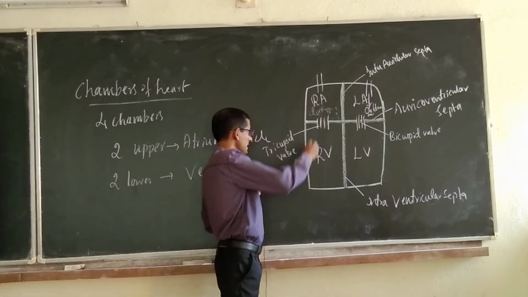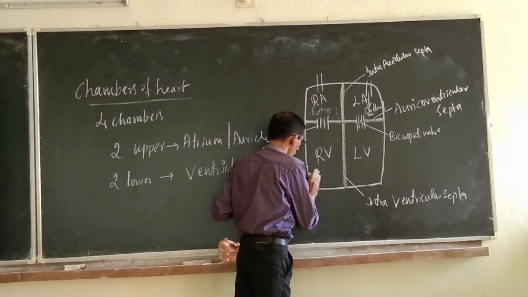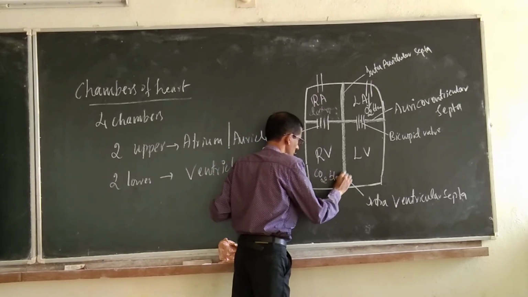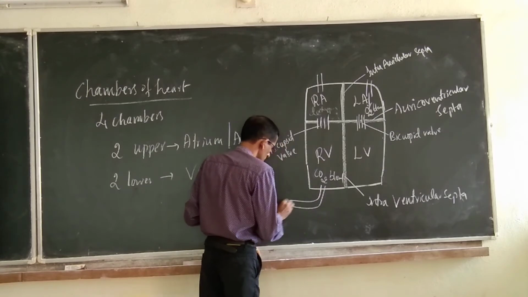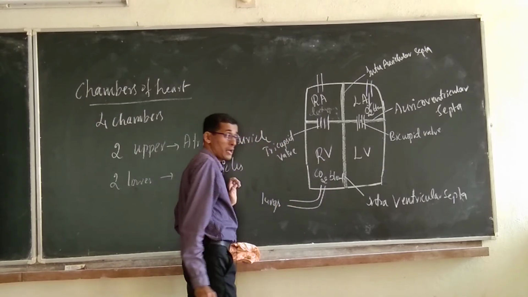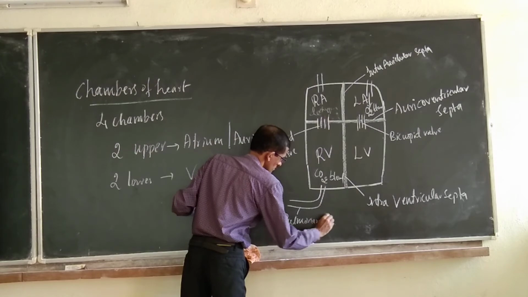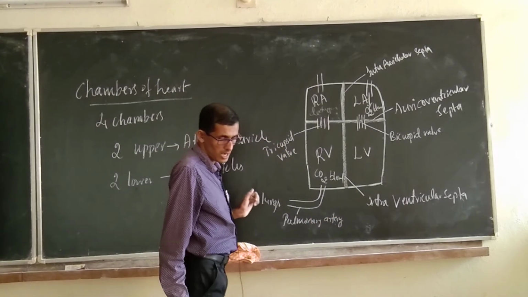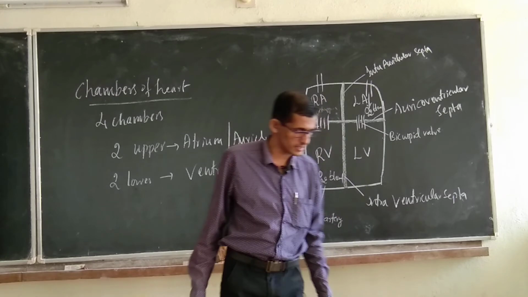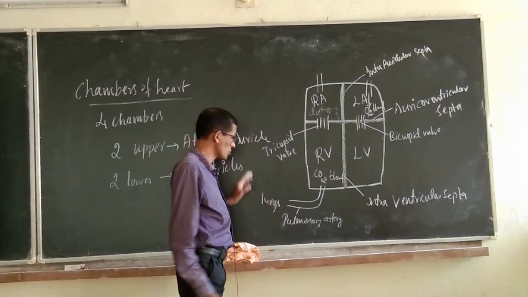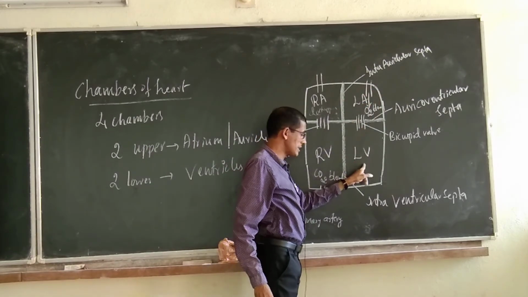The tricuspid valve allows flow in this direction, and the right ventricle is going to receive the deoxygenated or carbon dioxide containing blood, which is given to the lungs through the pulmonary artery. The pulmonary artery goes to the lungs for oxygenation. The pulmonary vein will carry the oxygenated blood from the lungs to the left side of the heart, and it reaches the left ventricle through the bicuspid valve.